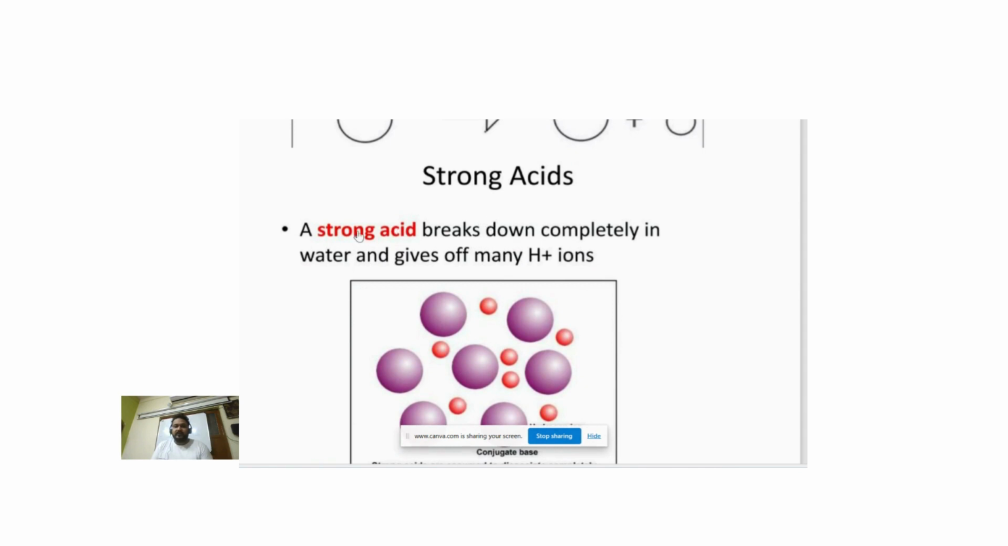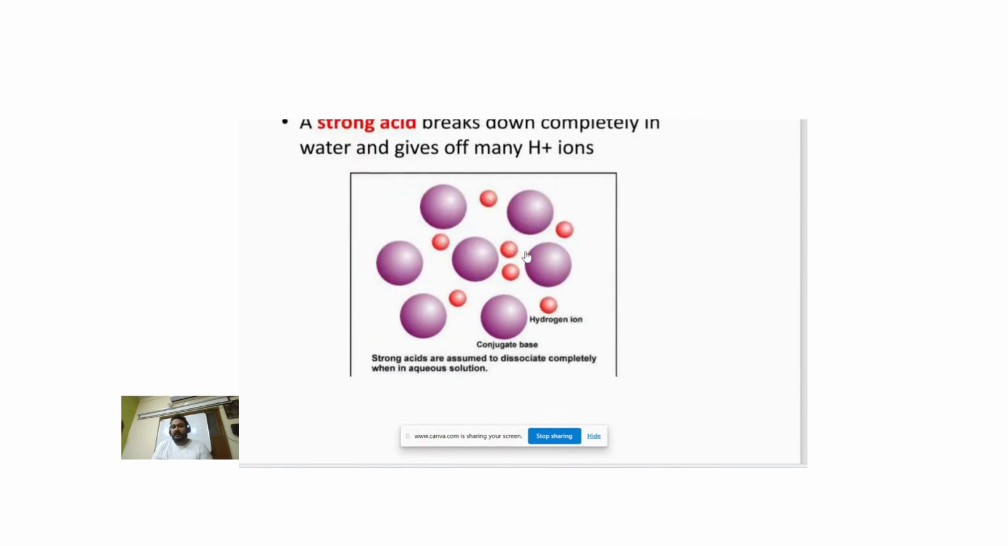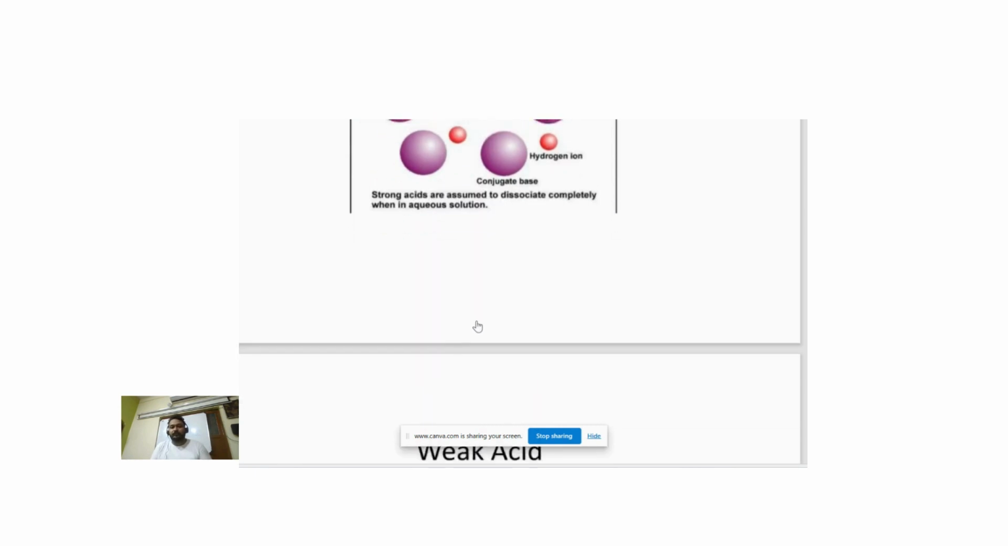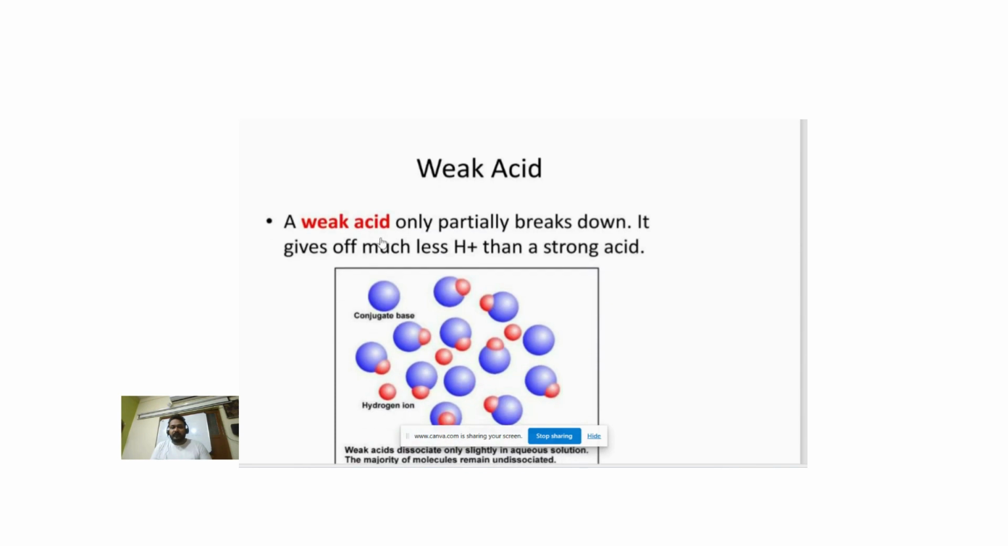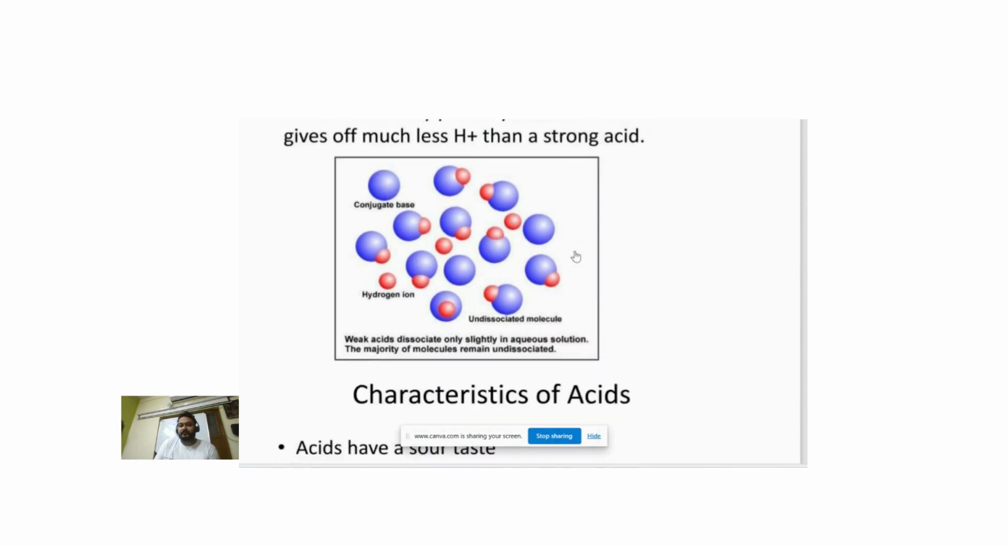A strong acid breaks down completely in water and gives off many hydrogen ions. Strong acids are assumed to dissociate completely when in aqueous solution. A weak acid only partially breaks down. It gives off much less hydrogen than a strong acid.